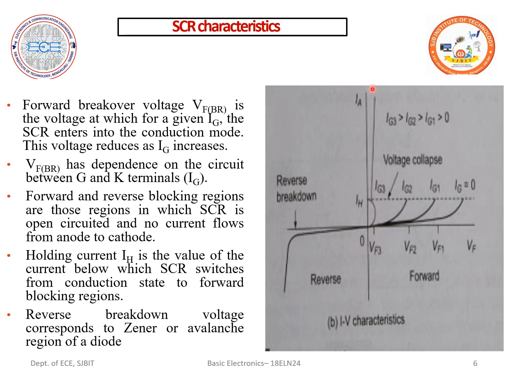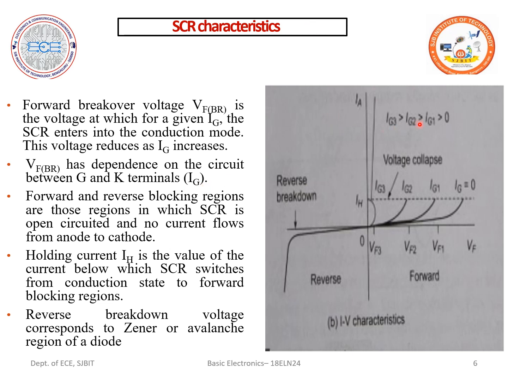The forward and reverse blocking regions are where the SCR enters into open circuit conditions and no current flows. And at the reverse breakdown voltage the SCR enters into the Zener or avalanche breakdown condition. So this is the characteristic curve of your SCR.